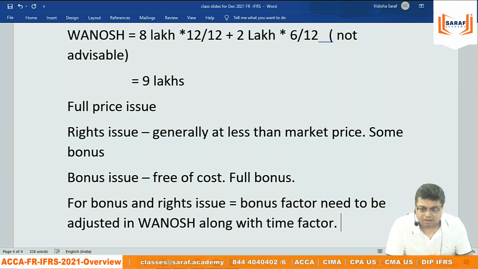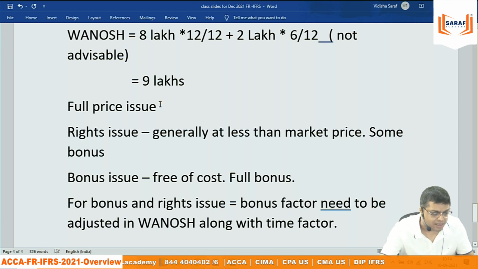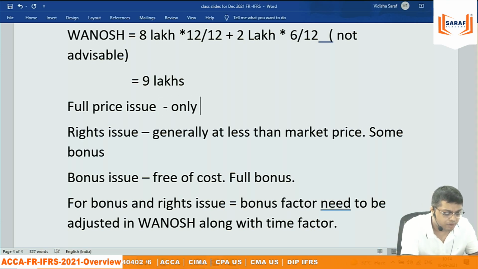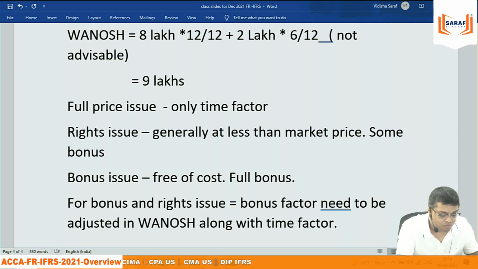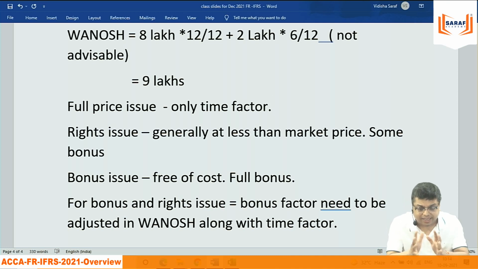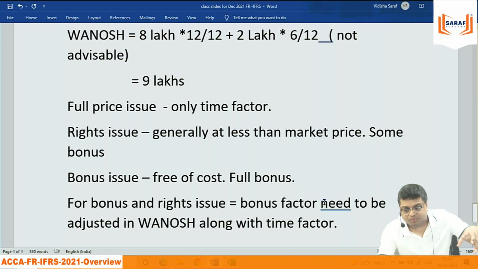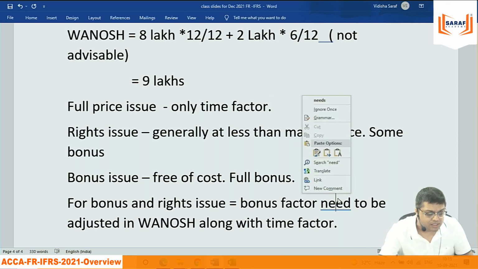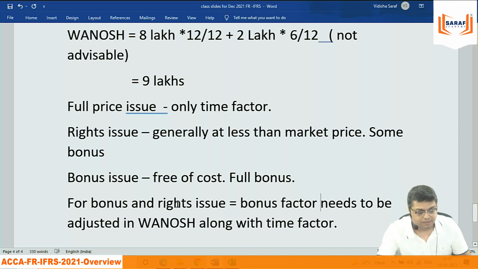The time factor, if it is a full price issue, only time factor adjustment. And why the time factor? You realized that when we adjust the time factor, earnings per share is increasing. It is logical that the company's earnings have gone up. Similarly, if we don't adjust the bonus factor, the figures will be illogical. If we adjust the bonus factor, then only the earnings per share will be logical. So the accounting body said that along with the timing factor, the bonus factor also needs to be adjusted to calculate EPS.